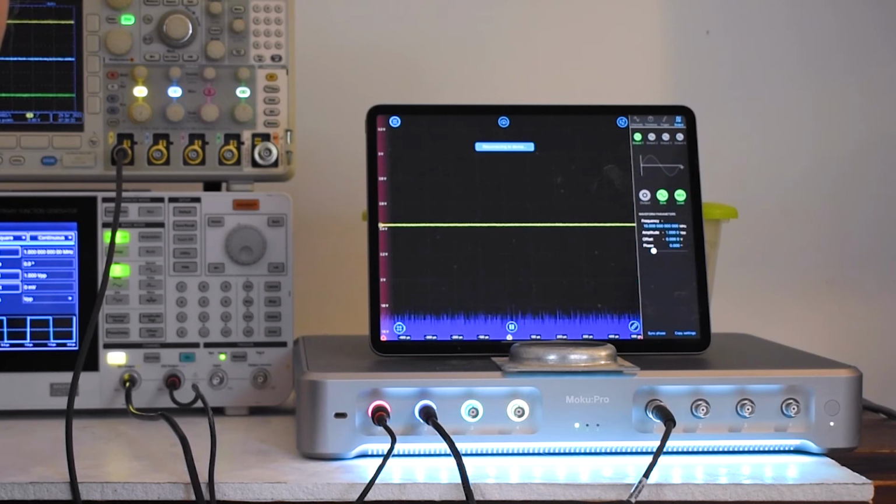Traditional instruments have an interface of buttons and dials. Liquid Instruments has located the software in the iPad. This makes for an efficient interface that resembles other iPad apps or today's phones. Moku Pro is connected to the network, Wi-Fi or Ethernet, and the iPad is the client user interface. Liquid Instruments delivers software via the iPad in order to update and improve Moku Pro wirelessly.